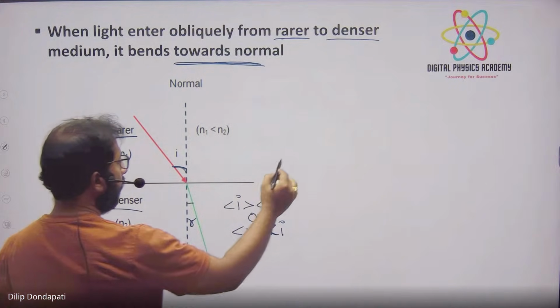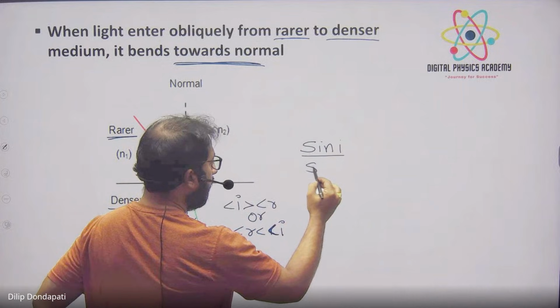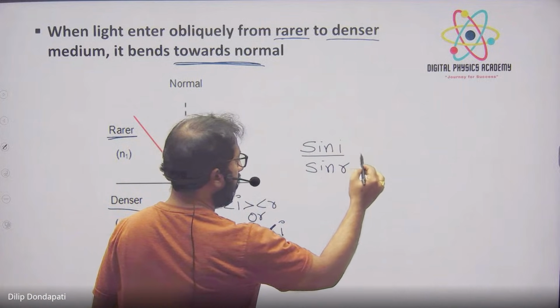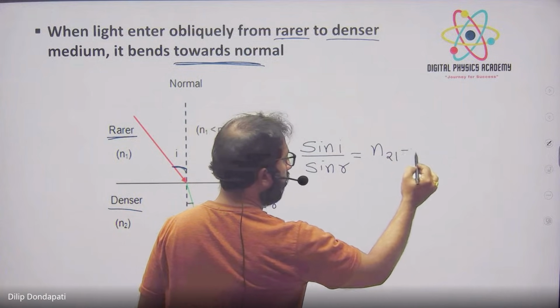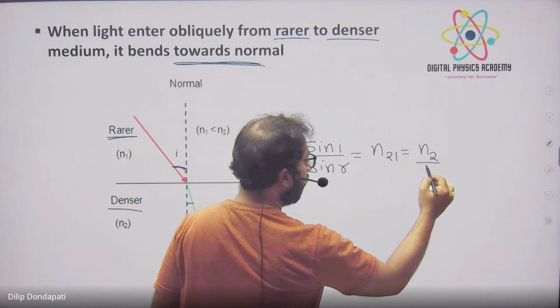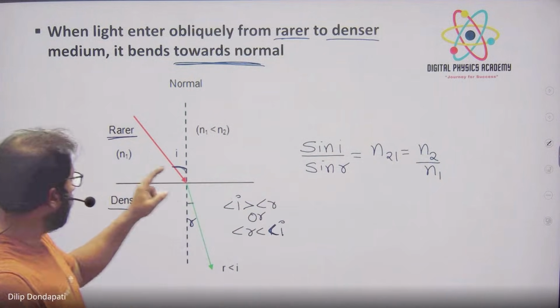So देखो, sin i by sin r is constant, that is equal to refractive index n21, that is equal to n2 by n1, right? Tell me, n2 बड़ा है या n1 बड़ा है?